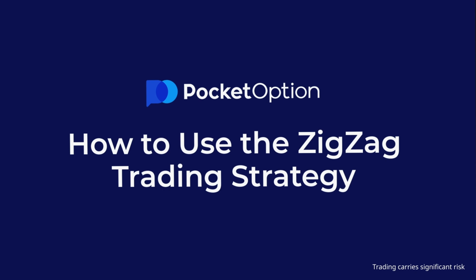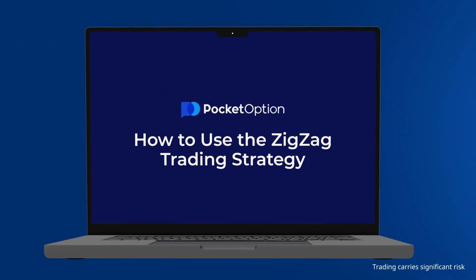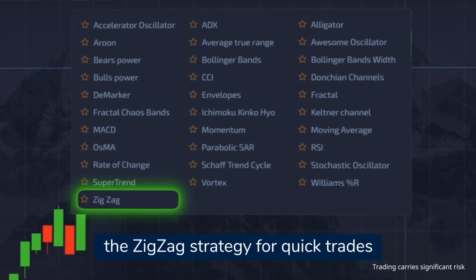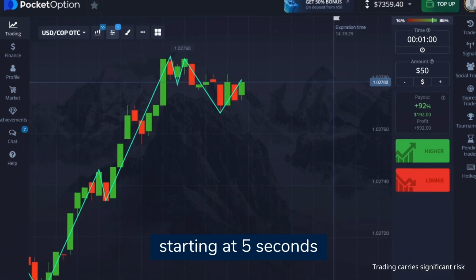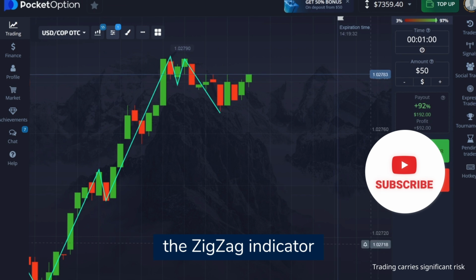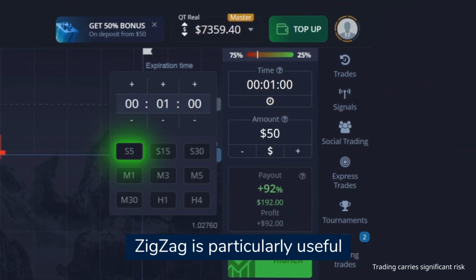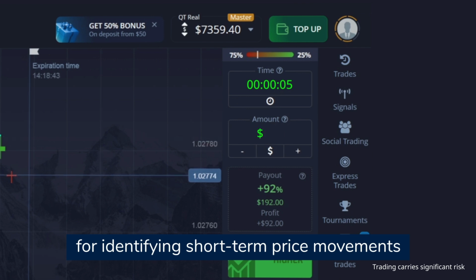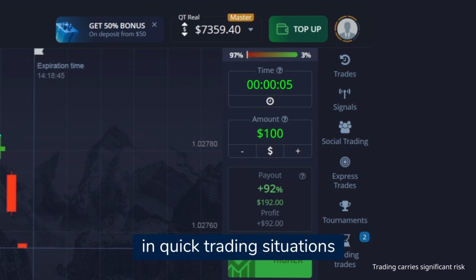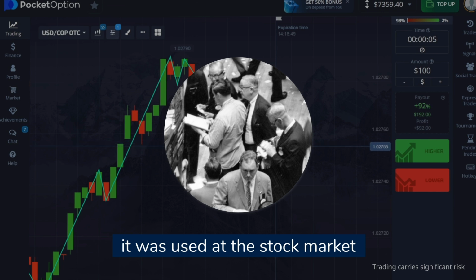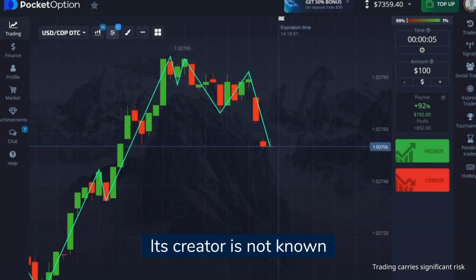How to use the ZigZag Trading Strategy. Today we'll show you how to use the ZigZag strategy for quick trades starting at 5 seconds. This strategy is based on using the ZigZag indicator. ZigZag is particularly useful for identifying short-term price movements in quick trading situations. This is one of the earliest indicators. It was used at the stock market. Its creator is not known.